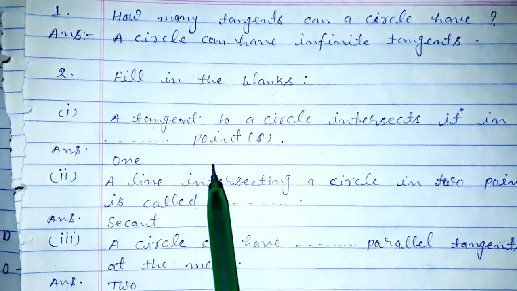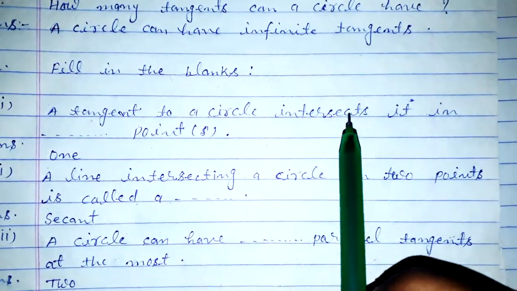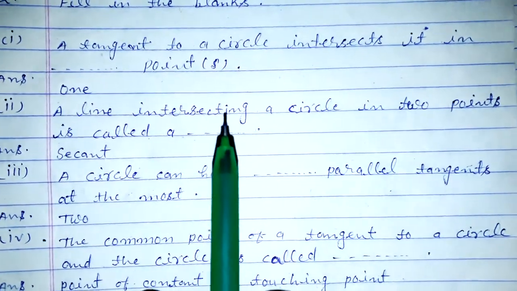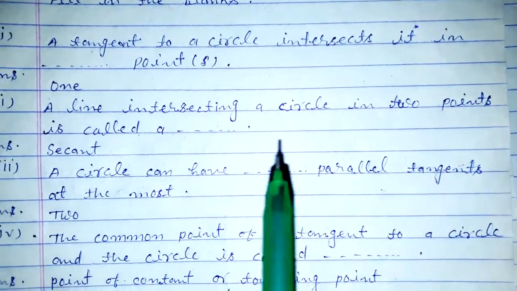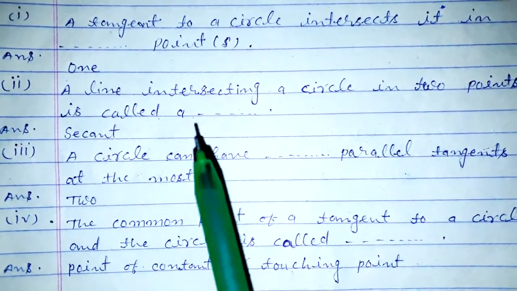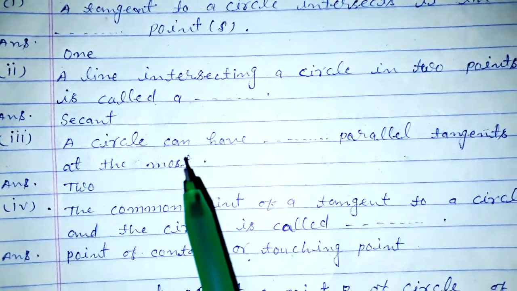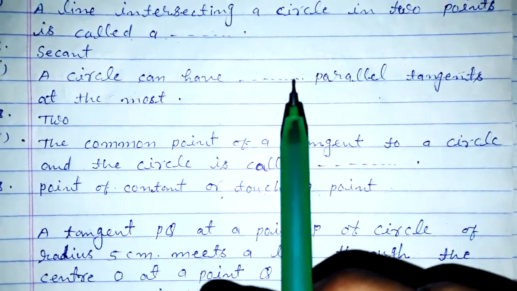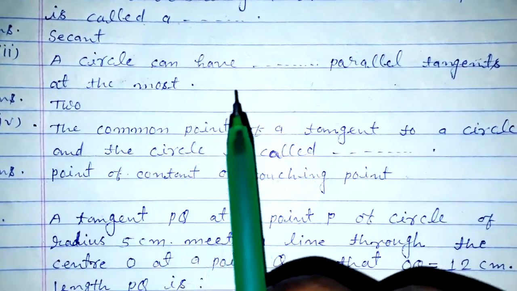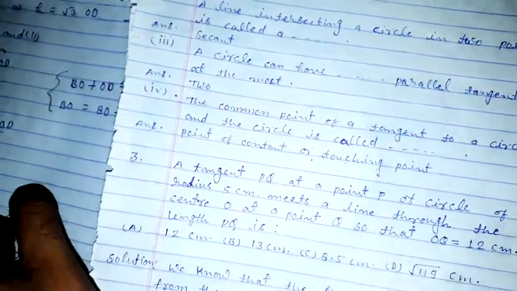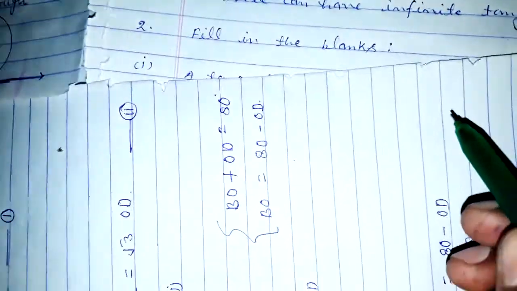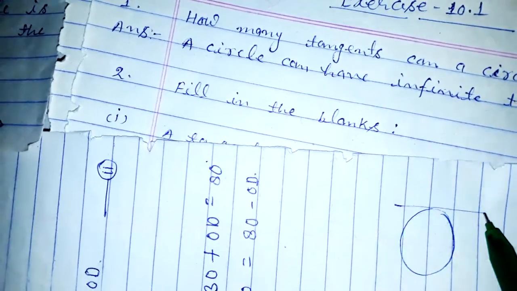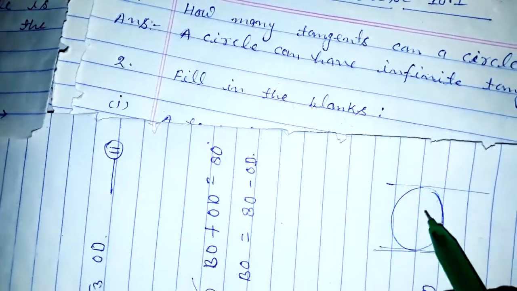Fill in the blanks. A tangent to a circle intersects it in 1 point. So the answer is 1 point. A line intersecting a circle in 2 points is called a secant. This is the definition, also learn secant. And a circle can have parallel tangents at the most only two, because if we draw a circle, there are only two tangents, this one and this one, which are parallel tangents.